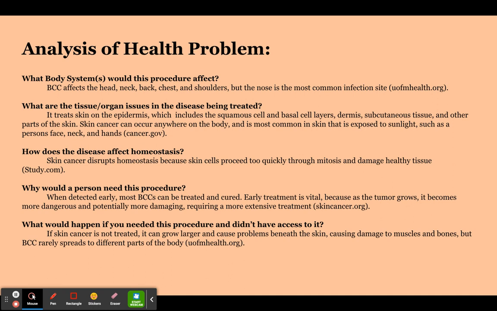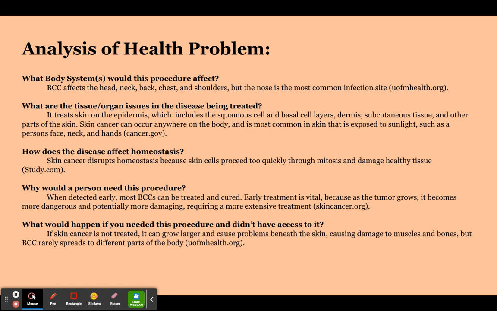Why would a person need this procedure? When detected early, most BCCs can be treated and cured. Early treatment is vital because as a tumor grows, it becomes more dangerous and potentially more damaging, requiring a more extensive treatment. This comes from skincancer.org.